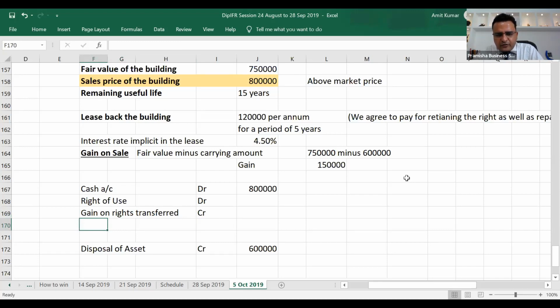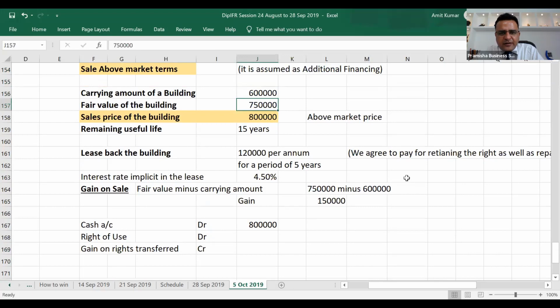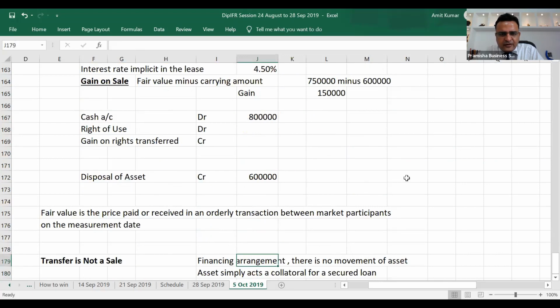We can divide it into 2 components. Our liability of 50,000 discounted to present value over a period of 5 years is additional financing, but our total repayment is happening in installments, whether we repay the right of use retained or this 50,000 additionally. The total lease liability amount is the same. Lease liability and additional financing.